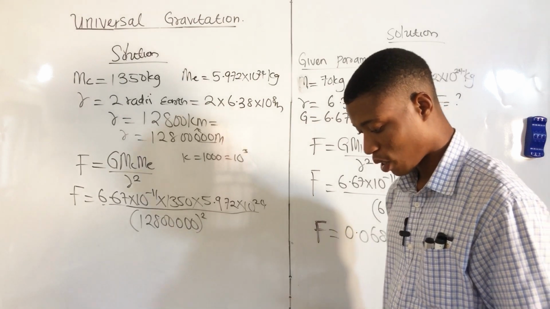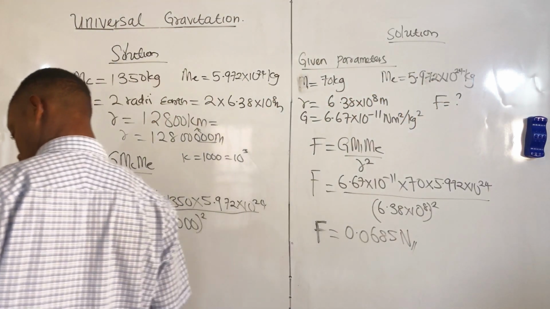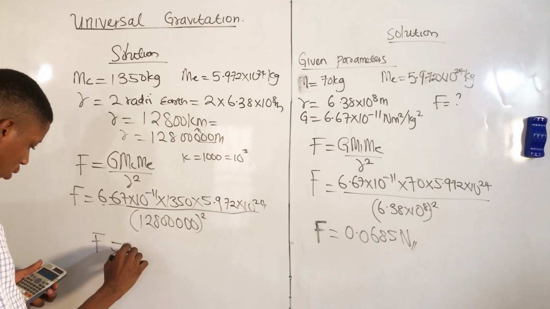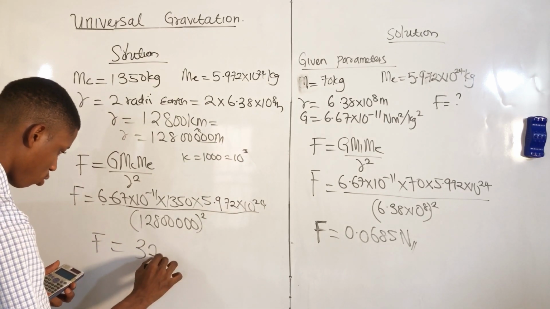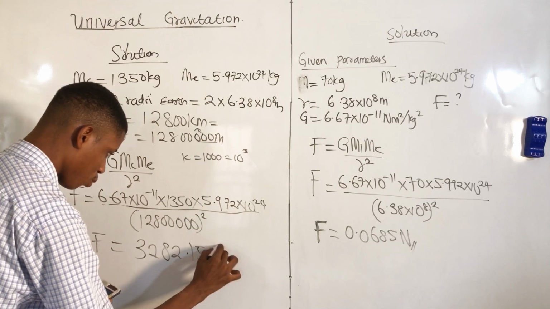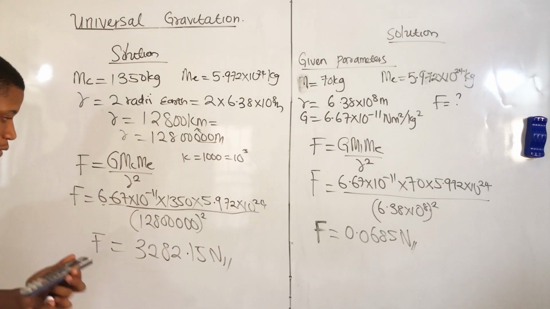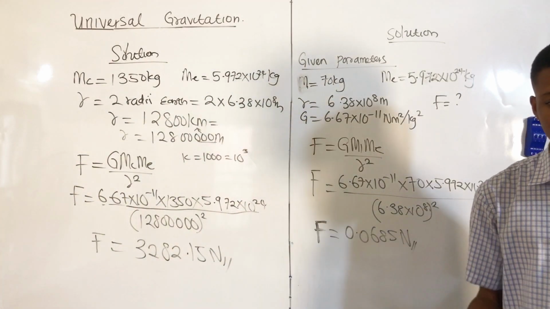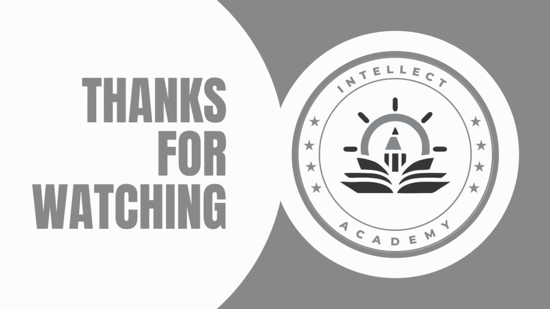Of course, square that value, and you will notice that the value of the force of attraction is 3,282.15 newtons. So this is the force of attraction between the spacecraft and the mass of the Earth.